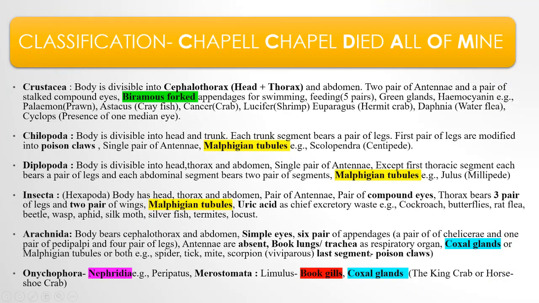Now moving to the next, the classification. The mnemonic of the classification is "chapel, chapel, died all of mine." C, Crustacea. Again C, Chilopoda. D, Diplopoda. A, Arachnida. O, Onychophora. And M, Merostomata. So these are the classes.